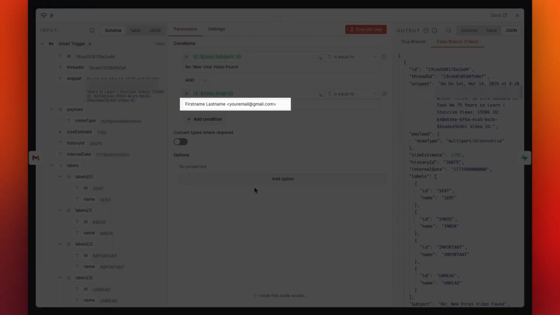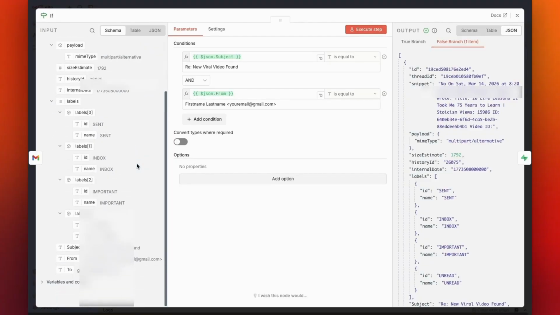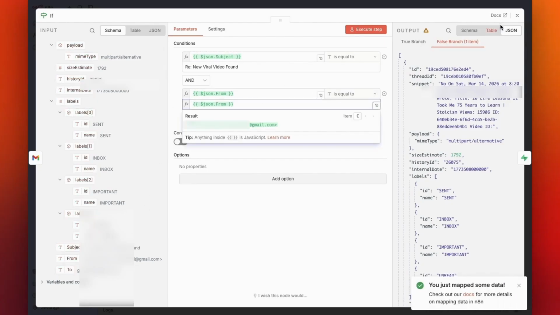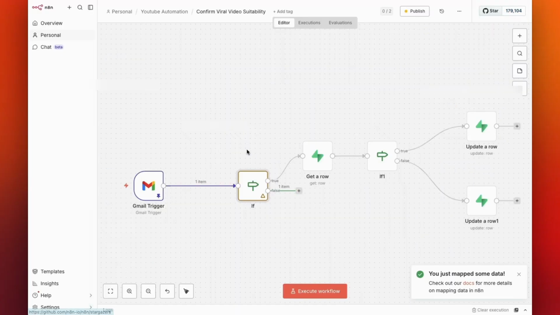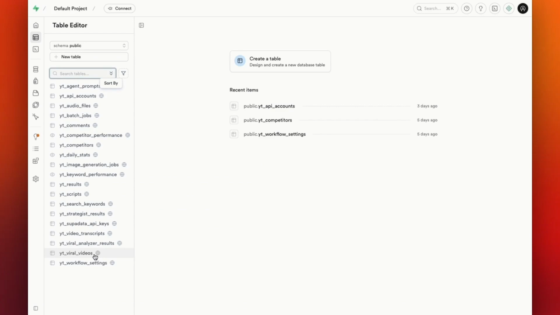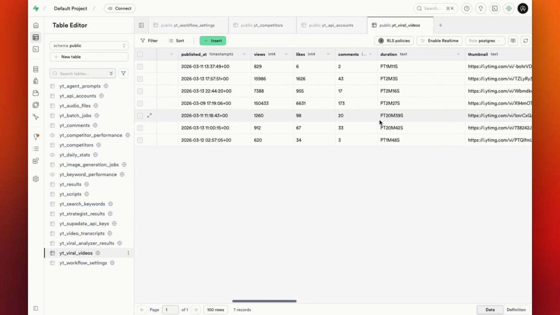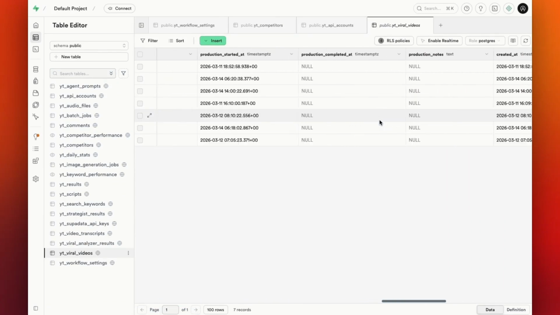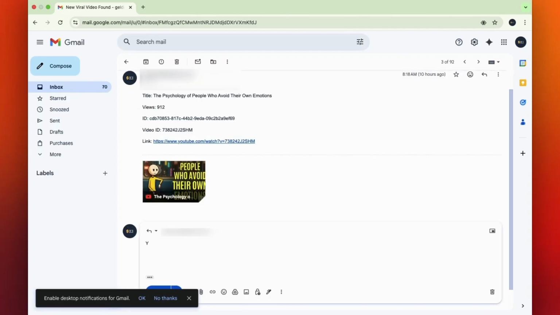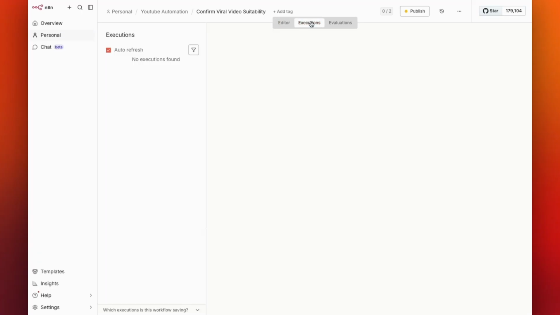Let's check the issue. It seems we forgot to configure this field. In the Input Data panel on the left, scroll all the way down and drag the From variable into this field. Now run the workflow manually to test if it works. Great, it worked. Now go to your viral videos table in Supabase. In the suitable column, you should see a new entry false for the video we responded no to. Next, let's test if responding yes works as well.